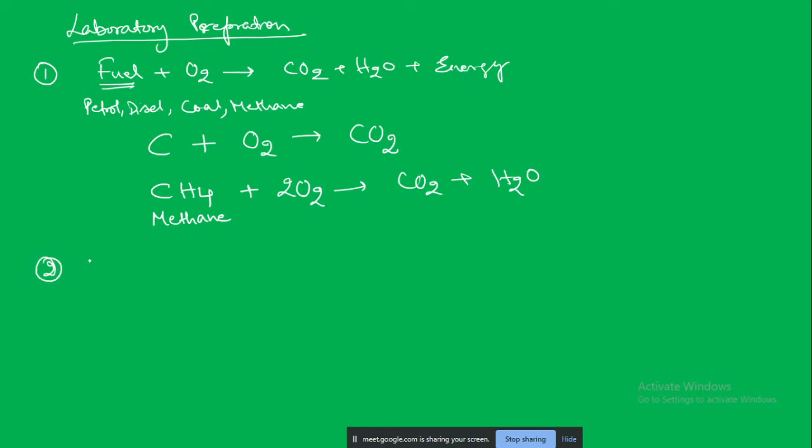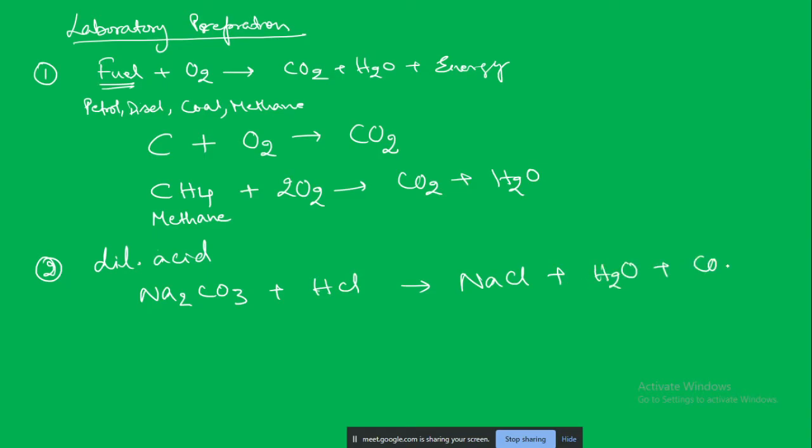The other method is to react a carbonate or bicarbonate with a dilute acid. For example, if we take sodium carbonate and react it with dilute acid, we get NaCl, and water will be released along with carbon dioxide. So this is the sodium carbonate.